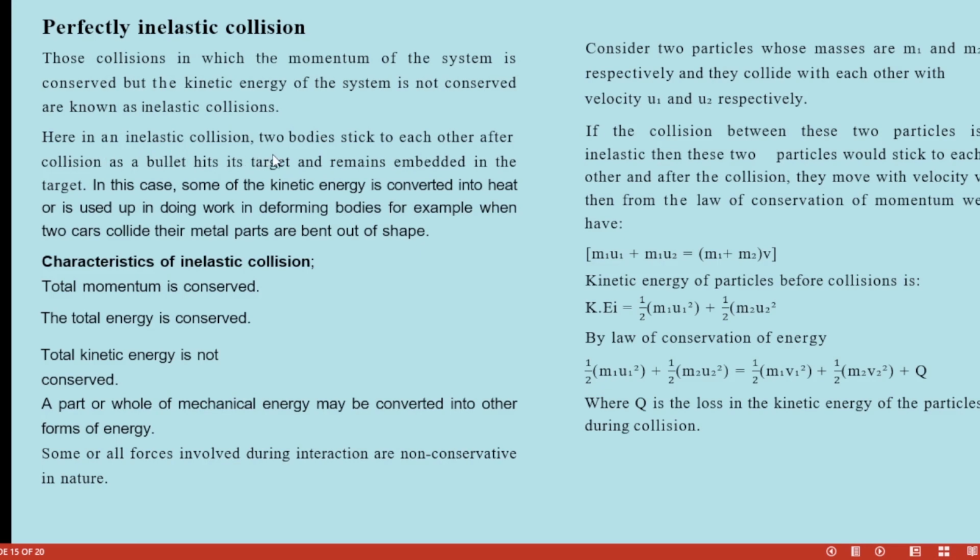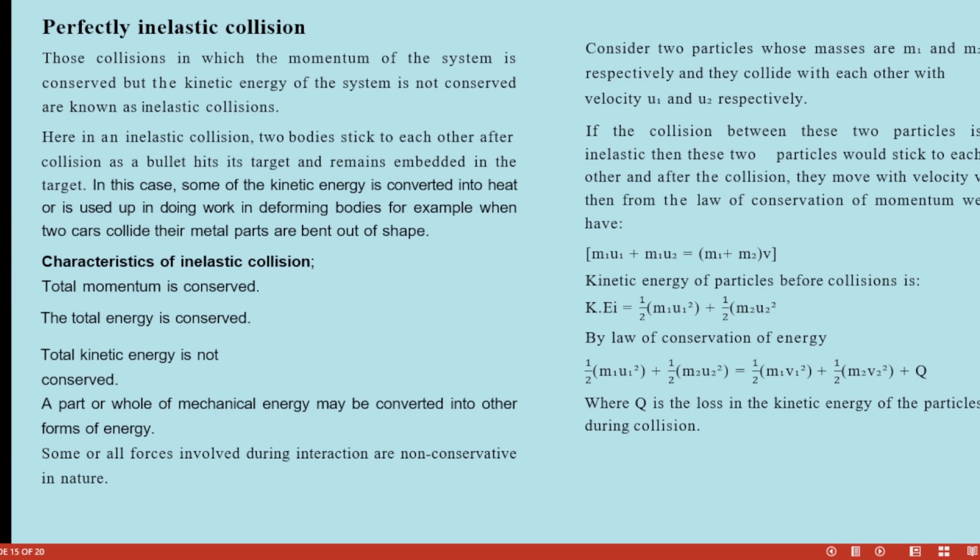Here, in an inelastic collision, two bodies stick to each other after collision, as a bullet hits the target and remains embedded in the target. In this case, some of the energy is converted into heat energy or is used up in doing work in deforming bodies. For example, when two cars collide, their metal parts are bent out of shape. So what are the characteristics? Yes, the total momentum is conserved, the total energy is conserved, but the total kinetic energy is not conserved. A part or all of the mechanical energy may be converted into other forms of energy. So some or all of the forces involved during interaction are non-conservative in nature.